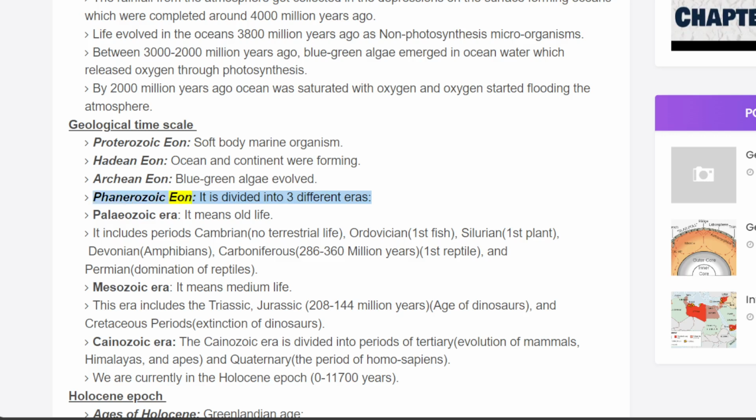Phanerozoic eon, it is divided into 3 different eras. Paleozoic era, it means old life. It includes the periods Cambrian, no terrestrial life; Ordovician, first fish; Silurian, first plant; Devonian, amphibians; Carboniferous, 286 to 360 million years, first reptile; and Permian, domination of reptiles.